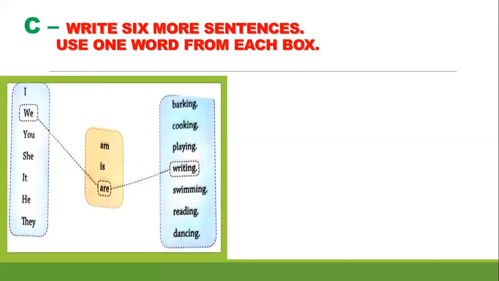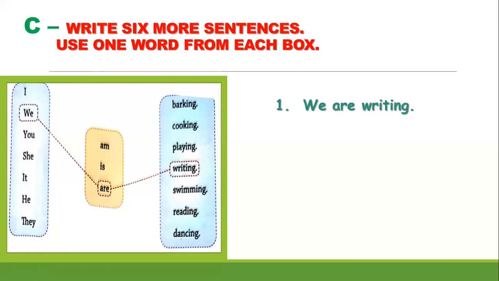Next, write 6 more sentences. Use one word from each box. If you see here, pronouns are given. Helping words am, is, are are given and here some verbs are given. You have to match the pronoun with the helping verb and then make sentences with them.